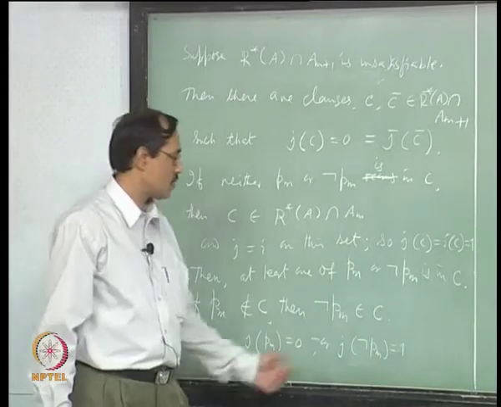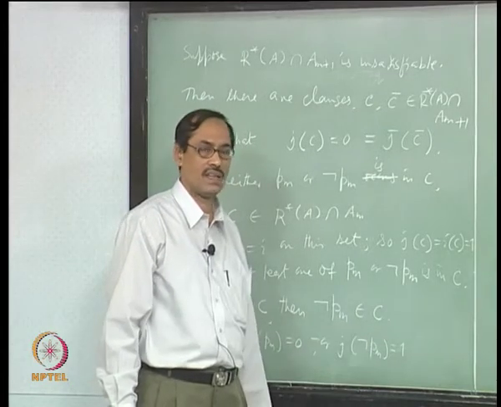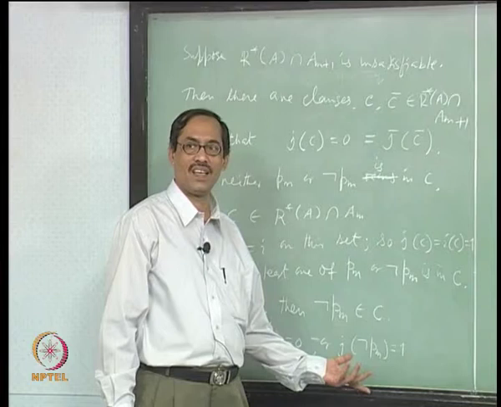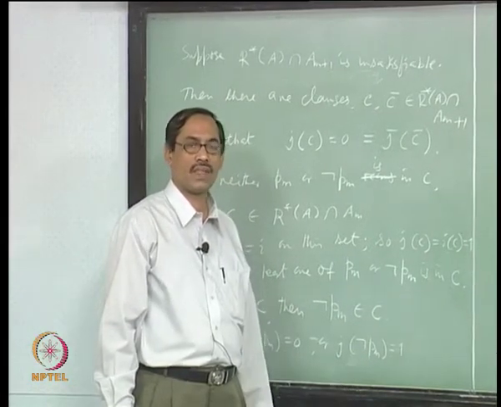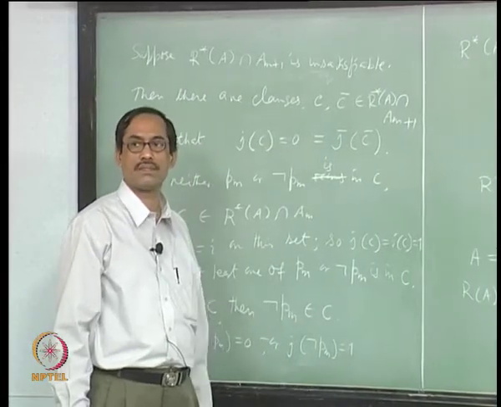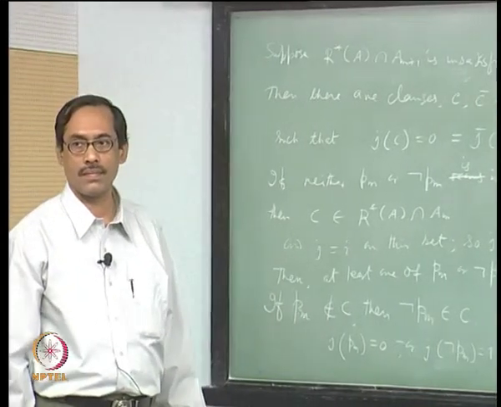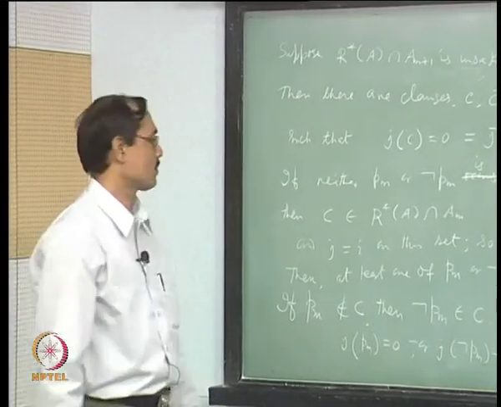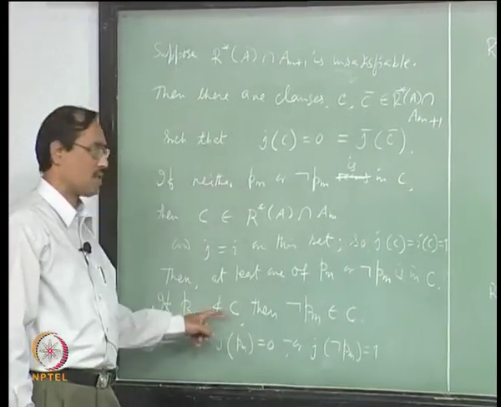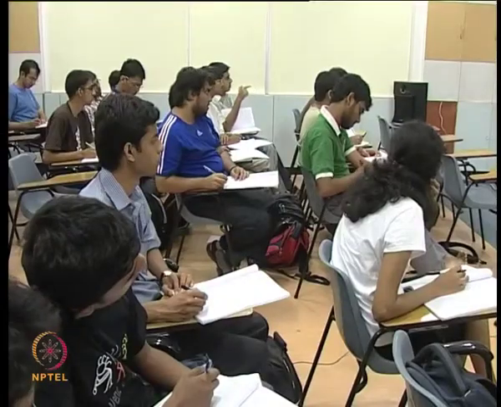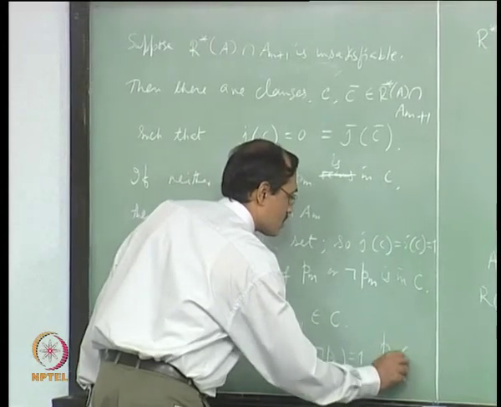Okay. And what about others in C? That is satisfied by I. So, that is satisfied with J, fine. So, J satisfies C, but J does not satisfy C. Okay. Therefore, PM does not belong to C does not happen. So, PM belongs to C, hence PM belongs to C. This is our conclusion now.